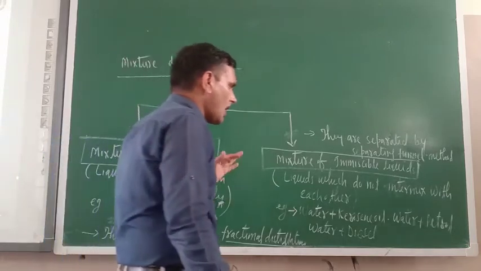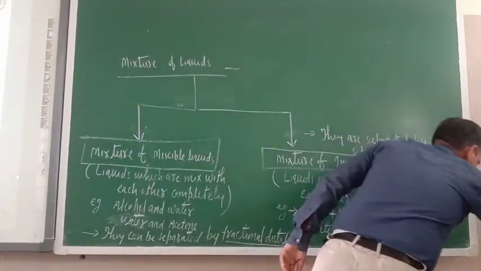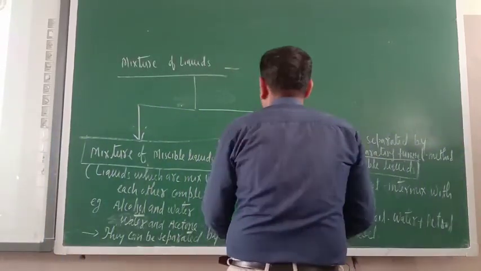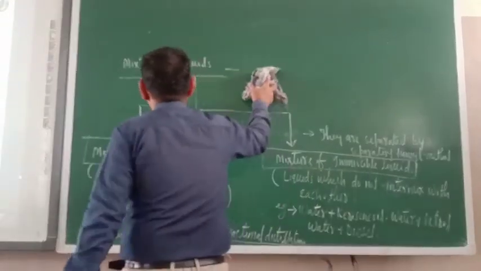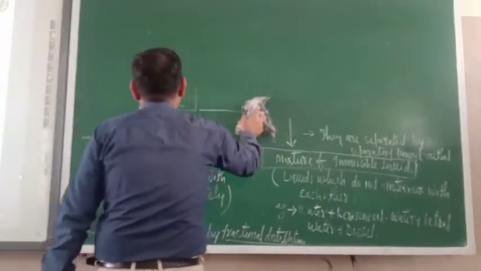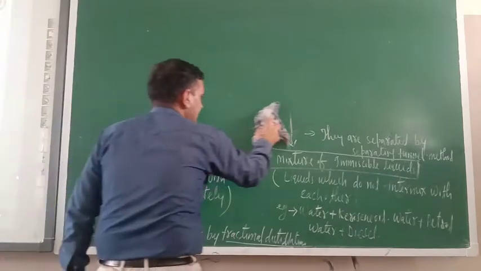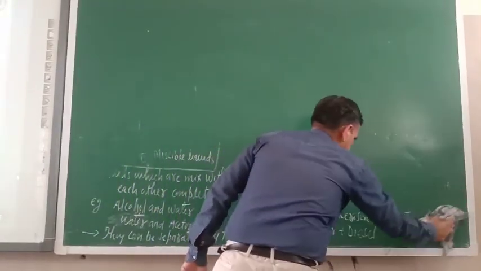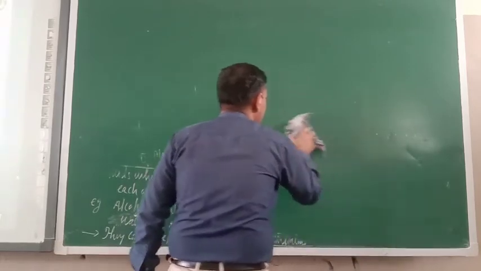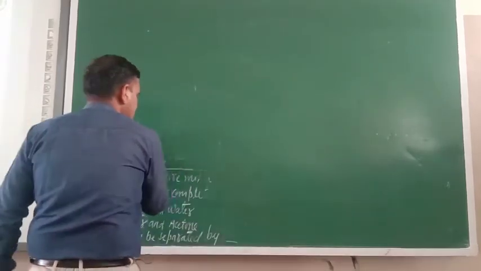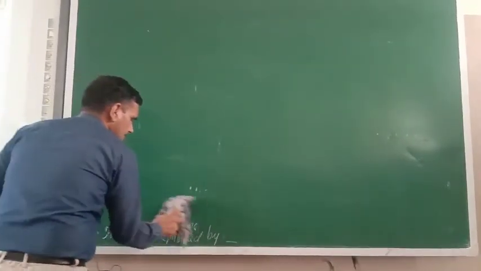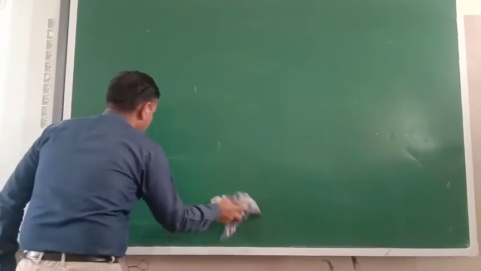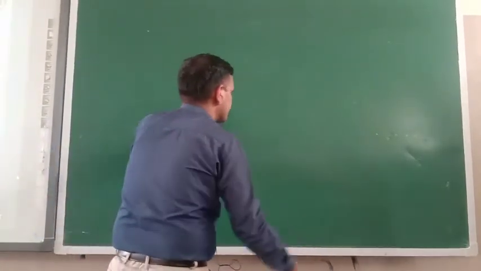So now I am going to start with the separating funnel method only. Just try to understand. Suppose I have given you one question. How will you separate two immiscible liquids? I may take an individual example only. How can you separate the immiscible liquids of water and petrol, or oil and water? So just see.